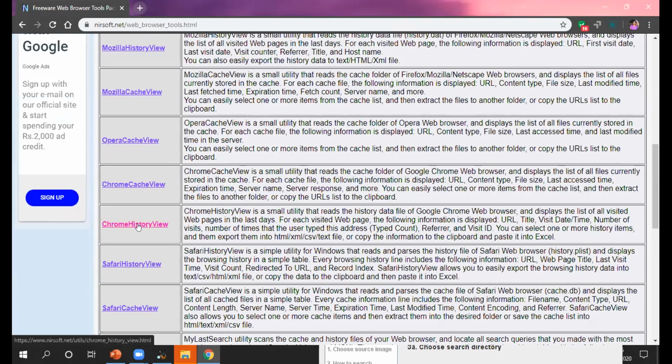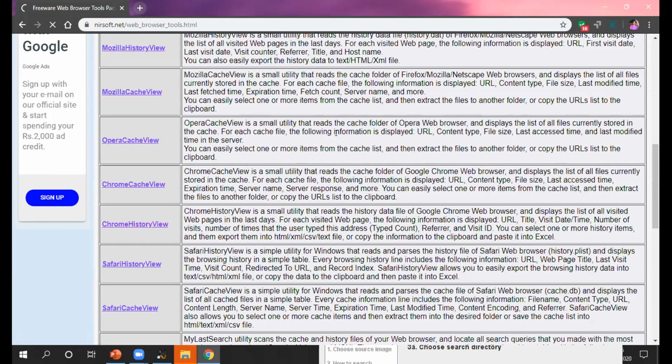So what will you get in Chrome history view? Chrome history view is a small utility that reads the history data file of Google Chrome, that is a web browser, and displays the list of all visited web pages in the last days. For each visited web page, the following information is displayed: URL, title, visit date and time, number of visits, and the number of times the user typed this address, right? So we have to just download the file.